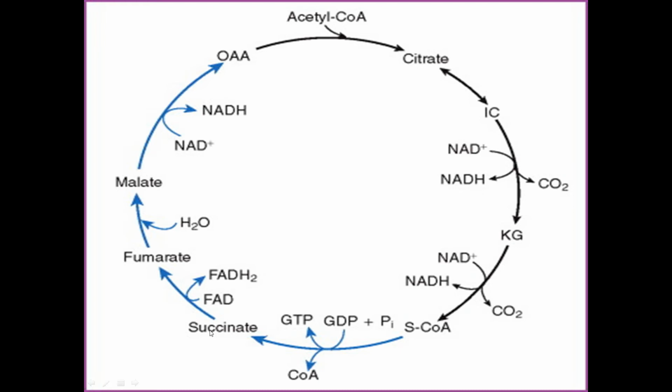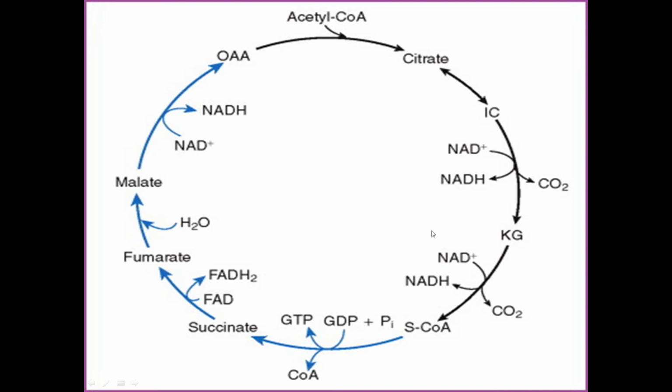Then the succinate dehydrogenase enzyme, an FAD dependent dehydrogenase enzyme, takes 2 hydrogen and moves to the electron transport chain and gives 2 ATP. Then the malate dehydrogenase enzyme takes 2 hydrogen from malate and moves to the electron transport chain, gives 3 ATP, and regenerates oxaloacetate, and it reacts with the next molecule of acetyl coenzyme A.